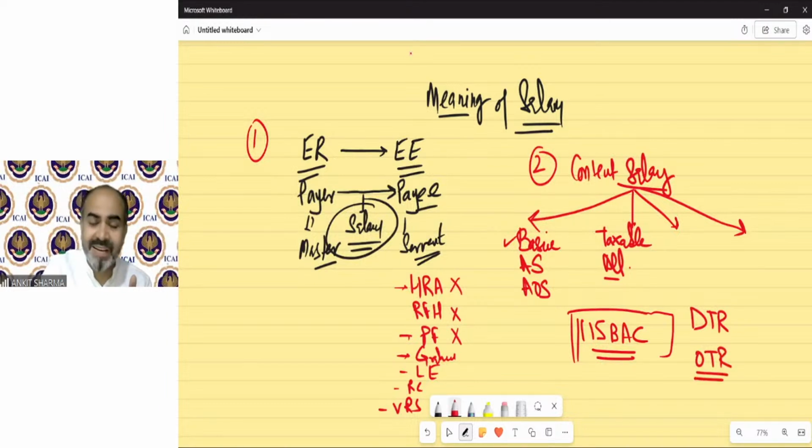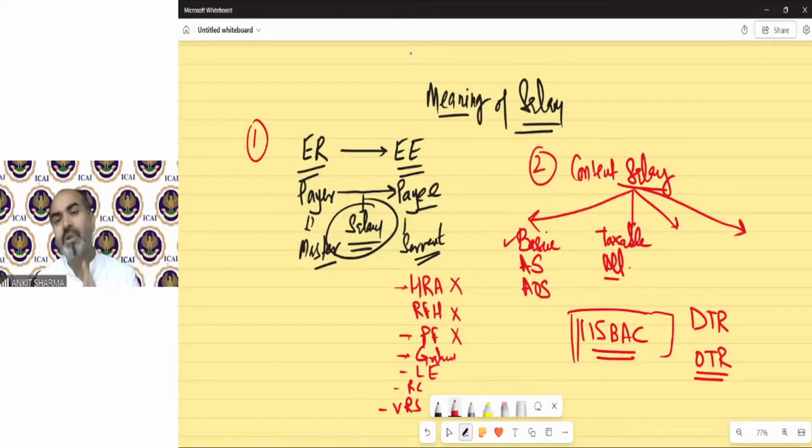So there are certain allowances, etc., which are not exempt under the default tax regime. We have the specific provisions for those allowances in the notes that I have uploaded. And you can see that for those allowances which have not been exempted in the default tax regime, it has been noted at the end of the allowance that this allowance will be available or not available.